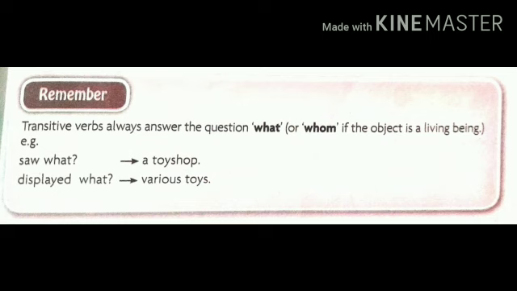For example, in the previous example we watched, Manav saw what, that is a toy shop, and the shopkeeper displays what, that is the various toys. We get the answers to what, that means the verb is transitive.